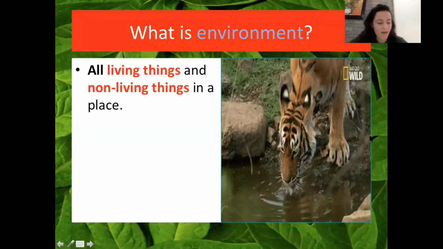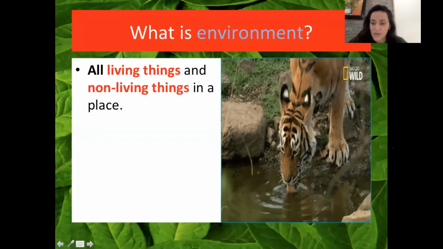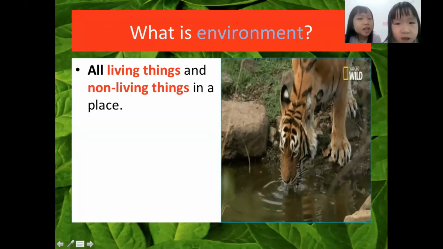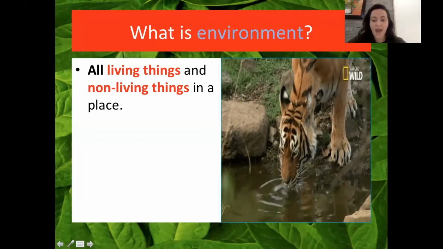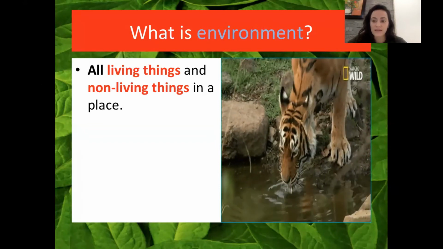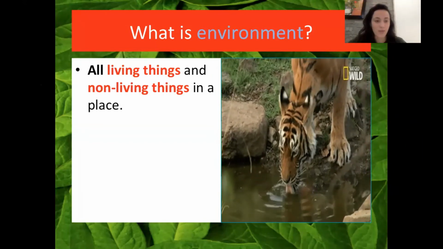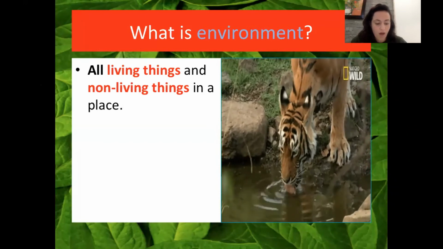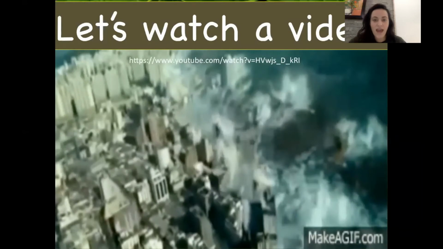What is the environment? Emma, can you read this for me? All living things and non-living things in a place. Very good. So if the habitat is the jungle, the environment would be the river, the rocks, the trees, the temperature. Good job, Emma.